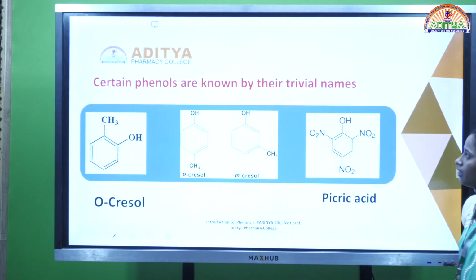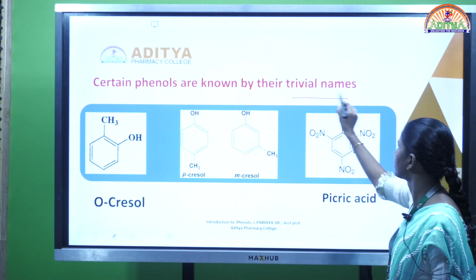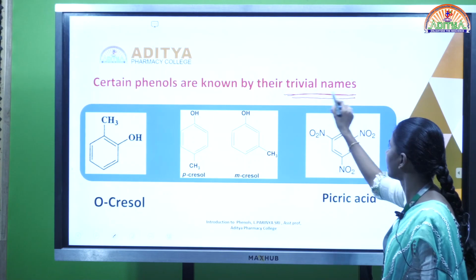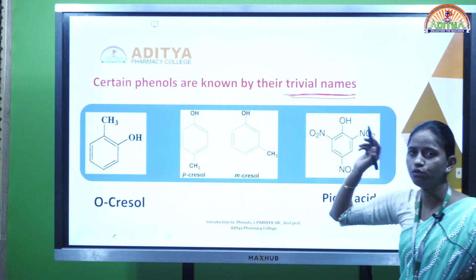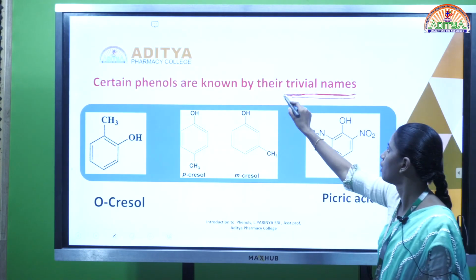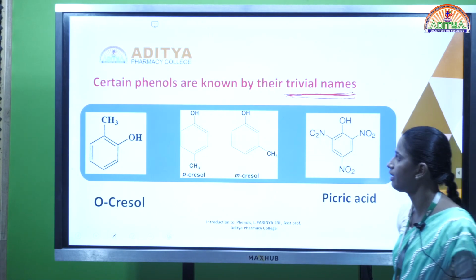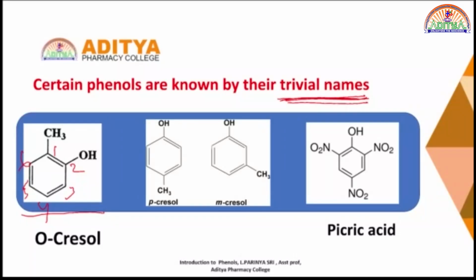Next, coming to this, certain phenols are known by trivial names, according to the use of the compound. These are the trivial name compounds, for example, cresol. The first one is cresol.